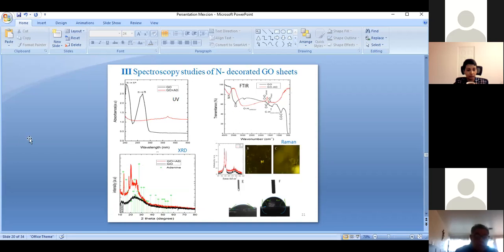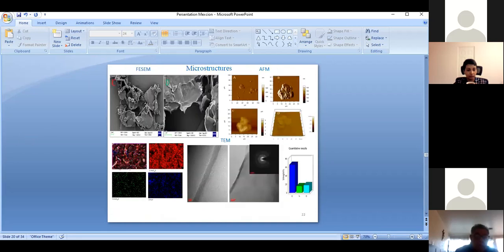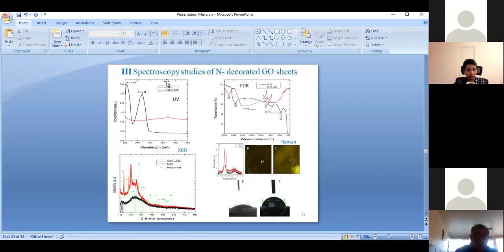Then we studied N doped. For nitrogen we take leucine as the precursor. After functionalization we confirm by UV there is absorption shifting, from pi to pi star. They confirm leucine is covalently functionalized with the graphene oxide. Further we confirm with FTIR, with the N-H peak appearing in the respective region, like 3500. Then we confirm the leucine is functionalized in the graphene oxide.